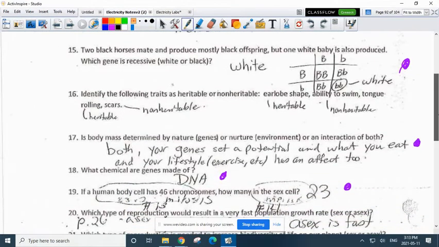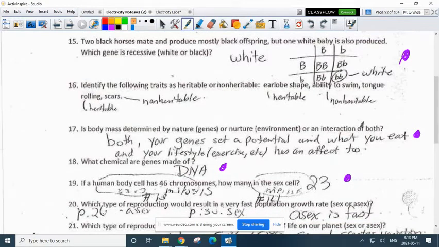That's the only kind of communication they know instinctively. Is body mass determined by nature, your genes, or nurture, the environment? And we know that it's caused by both. What chemicals are genes made of?